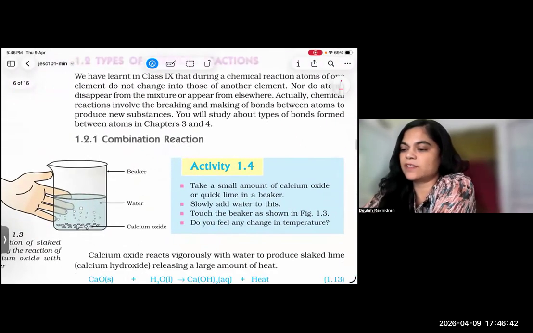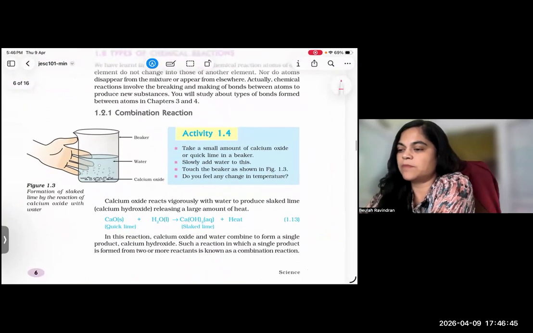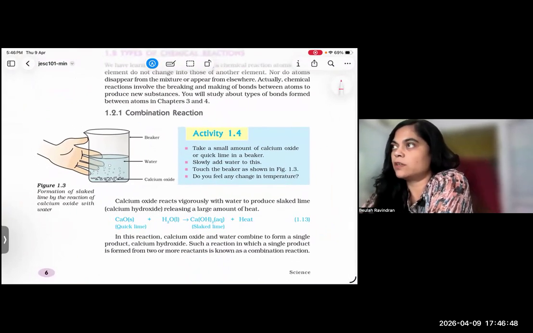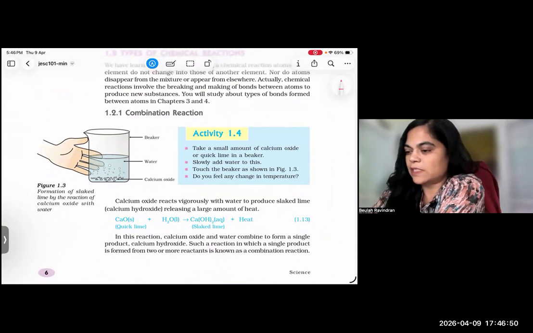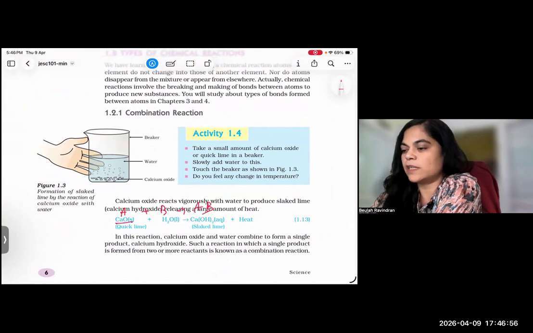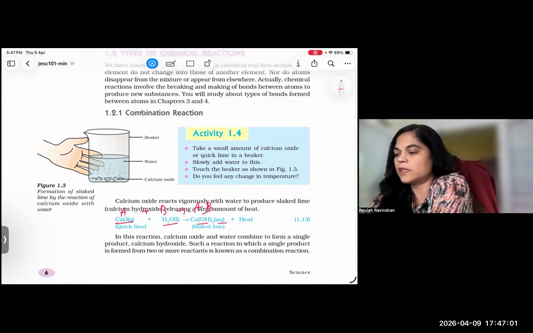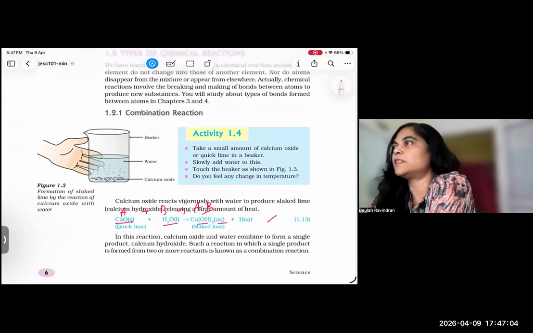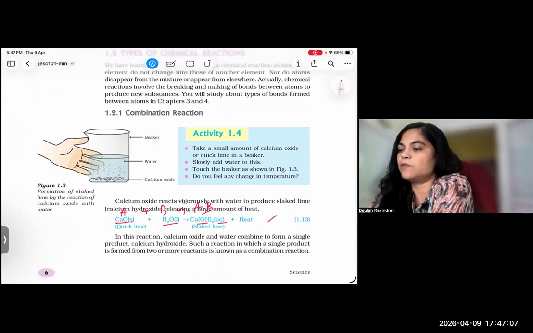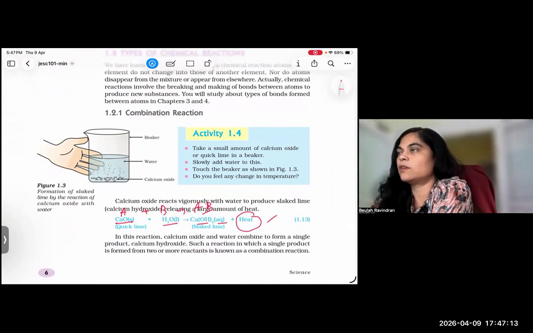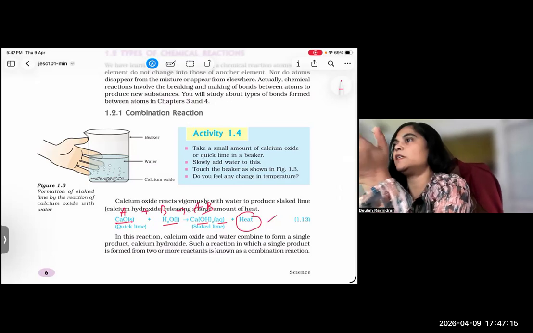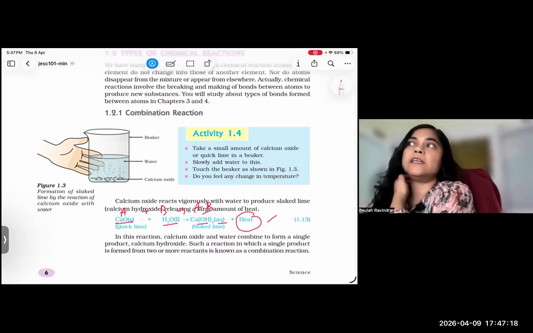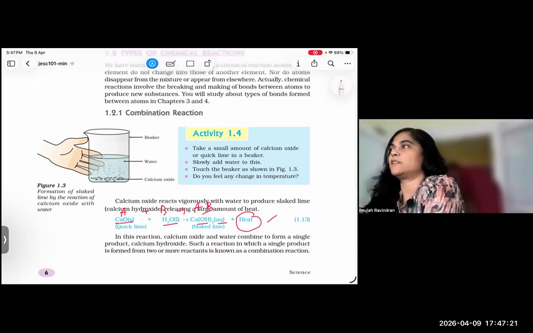Then we saw these types of reactions, right? What are all the types of reactions we saw? Combination reaction. I taught you like A plus B gives AB. So for that, quicklime, calcium oxide in solid state, plus water in liquid state, gives slaked lime, Ca(OH)2 in aqueous state, plus heat. Heat is evolved means it is exothermic. If you see heat on the product side, it is exo. If you see heat on the reactant side, that is endo. Heat is absorbed means heat should be added on the reactant side. Heat is evolved means heat should be added on the product side.